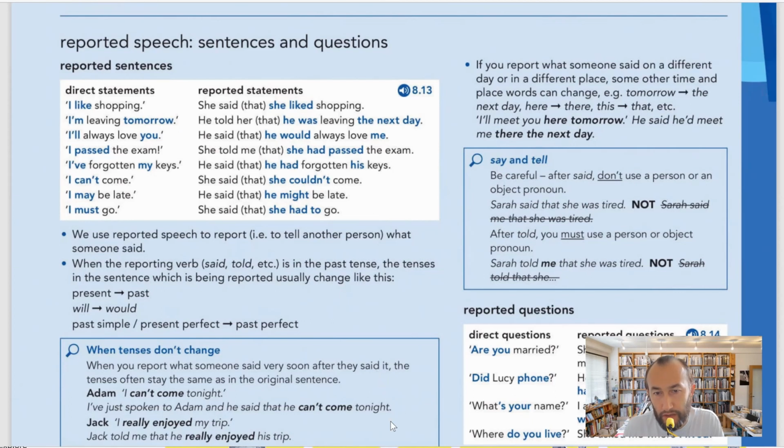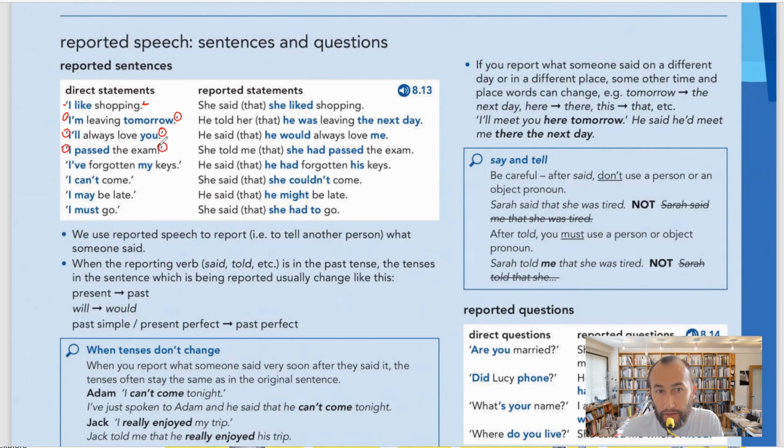The direct statement is the one that you don't change. You just quote someone's exact saying. Usually when we want to write direct speech, in writing, we use quotation marks, guys. Like, "I like shopping." "I am leaving tomorrow." As you can see, the quotation marks here. This is for writing purposes. We must use quotation marks, right?